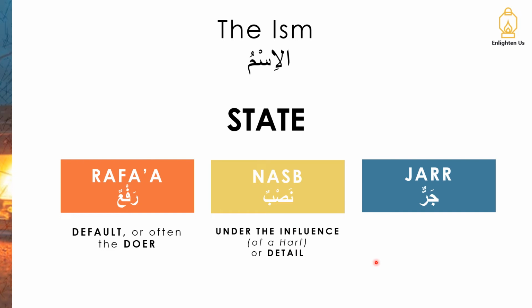And lastly, jar. Again, for an ism to change from rafa' to jar, it'd have to come under the influence of a particular harf, and again we'll look at this in more detail later. Another circumstance may be possession. When it's denoting possession, the ism will change. The ism will appear in jar rather than rafa'.